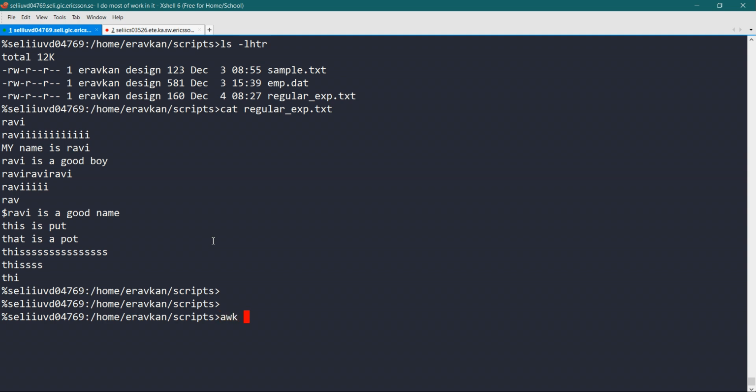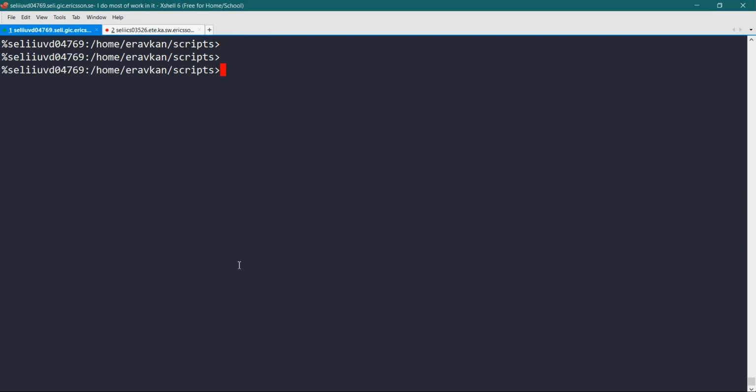If I want to search port or put, then I can write P, any one character, then T, then specify my regular expression. So it will get all the lines that contain U and O. So this is how I can represent any single character.